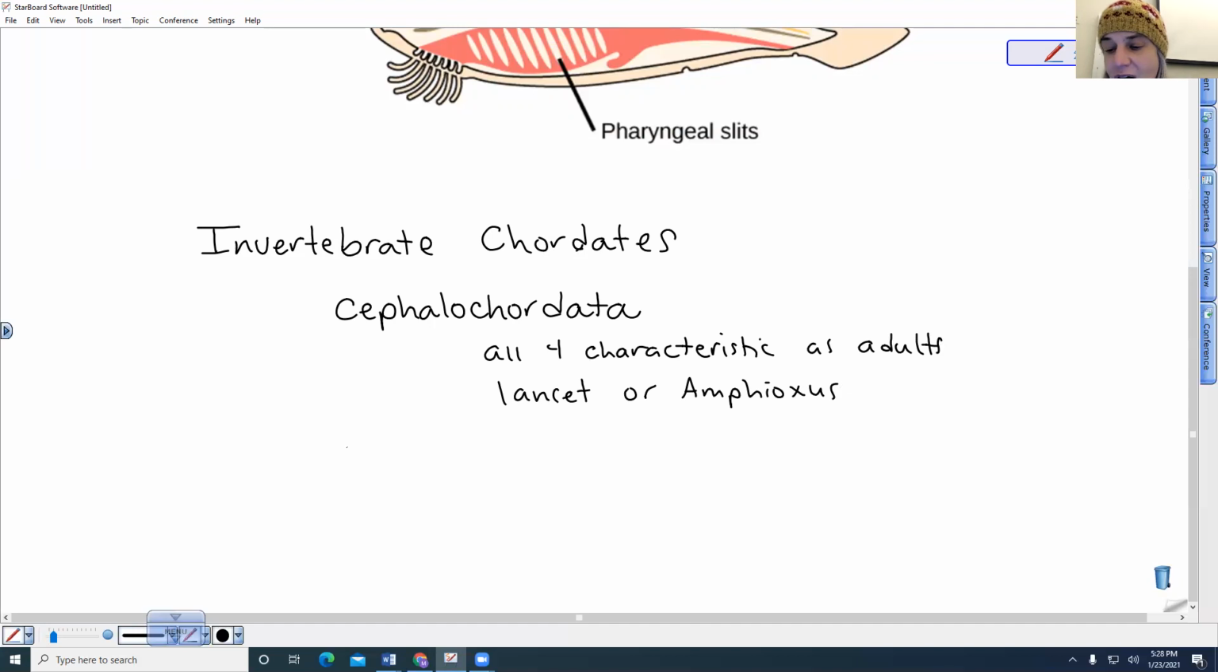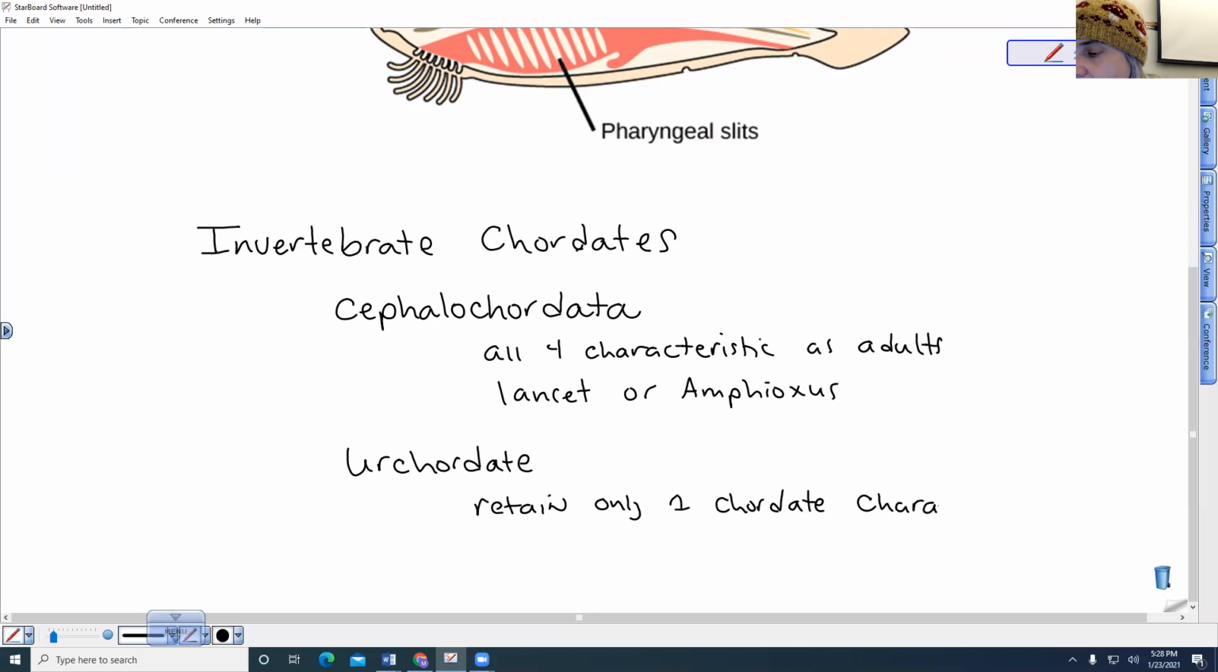The other type is called the urochordate or Urochordata. And these are very interesting because they lose all of their chordate characteristics except for one as the adult. So they retain only one chordate characteristic as an adult. And it is not the one that you might think. You might think they should retain their nervous system. That would be a good idea.